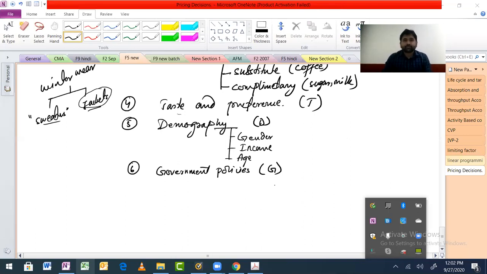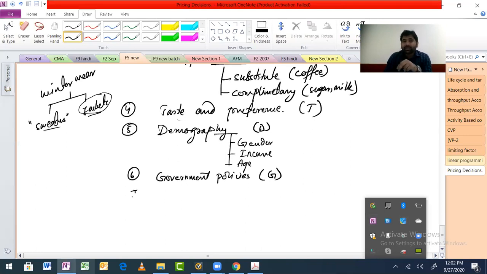Okay. So government policies. From no rules, we started having no smoking zones, and now we have smoking zones. Now this is the only place where you can smoke, otherwise you can't. So that is how government policies do affect demand. Now, anything that you can connect with demand is a factor affecting demand.